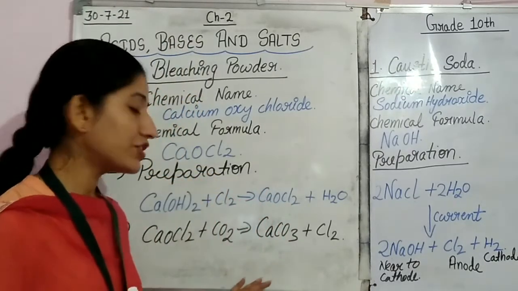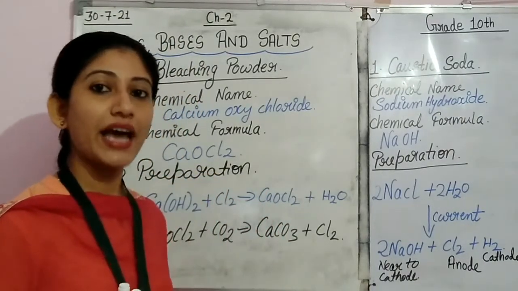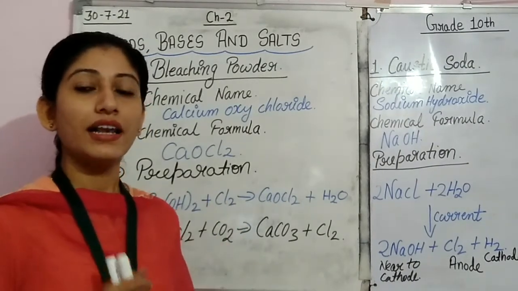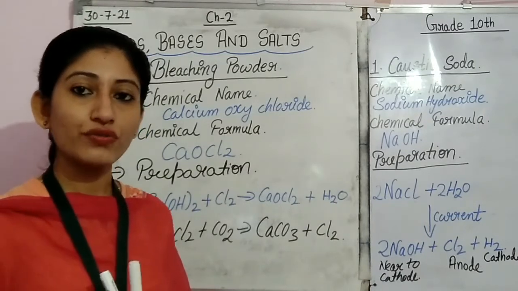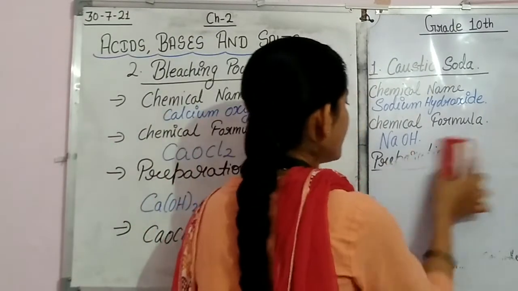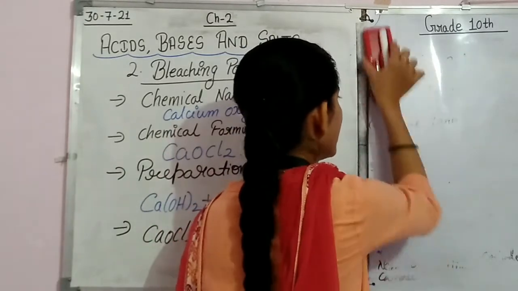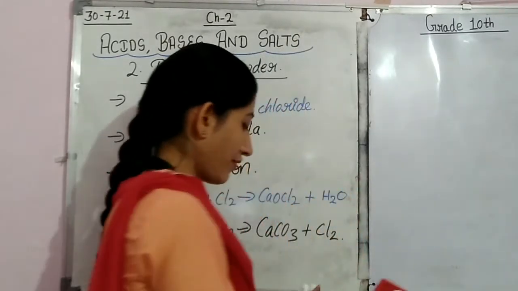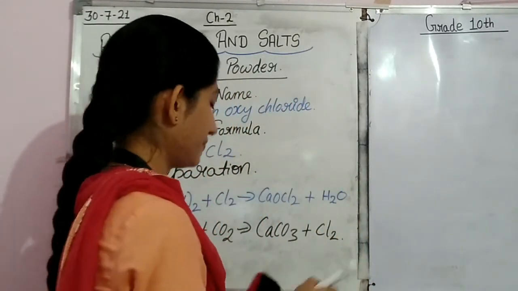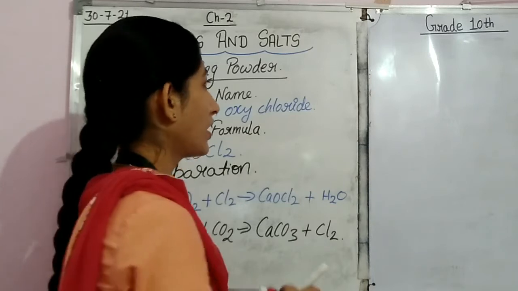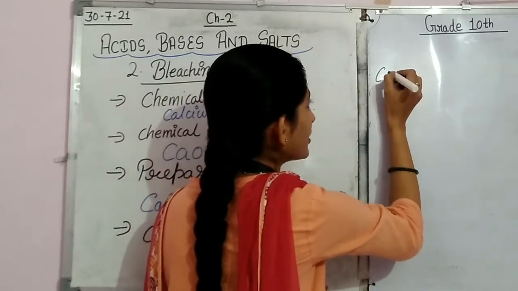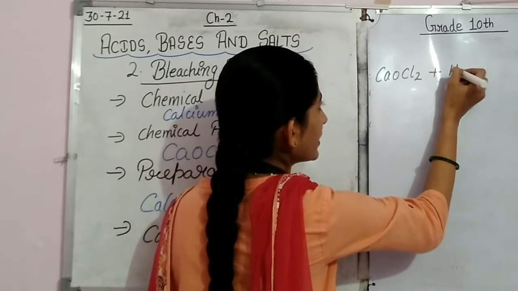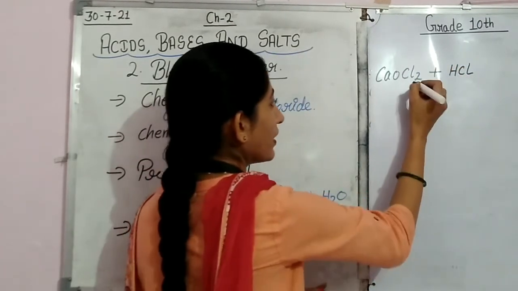Similarly, this bleaching powder also reacts with acids like HCl and H2SO4. Let's see the reaction. When we take calcium oxychloride and react it with HCl, what will be the product?